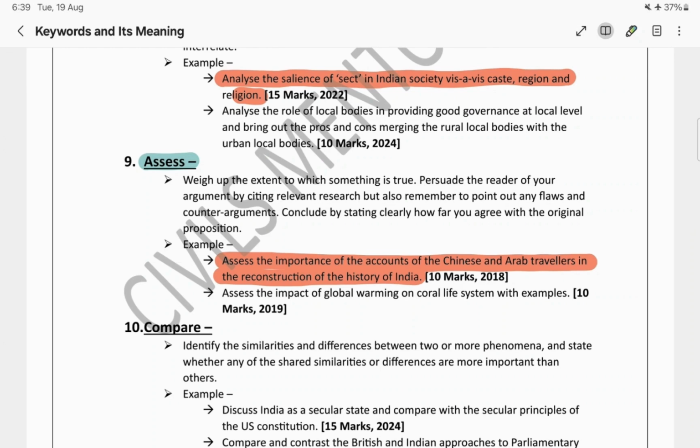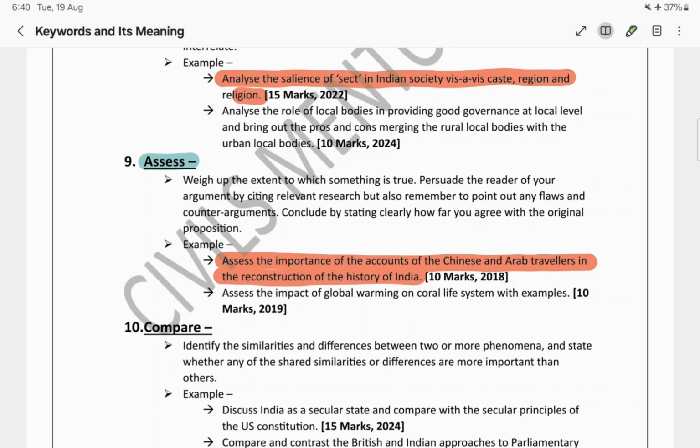They are asking how much important was the contribution of Chinese and Arab travelers in the reconstruction of the history of India. That is the main demand of this particular question. So what does assess mean?